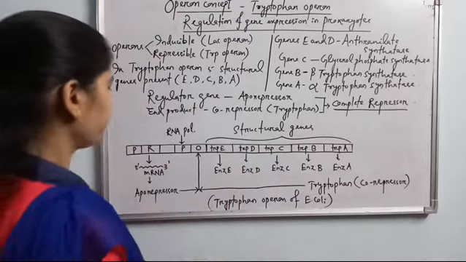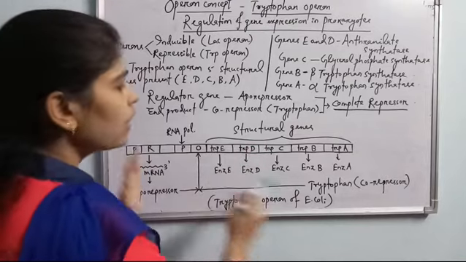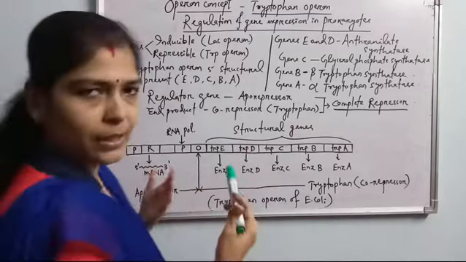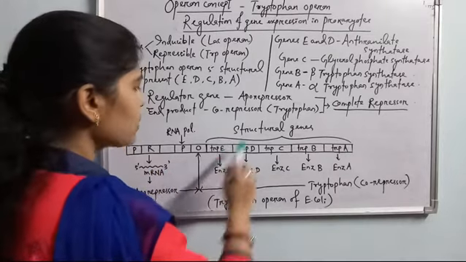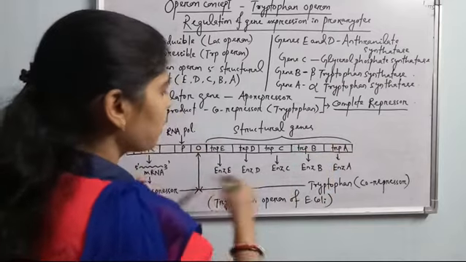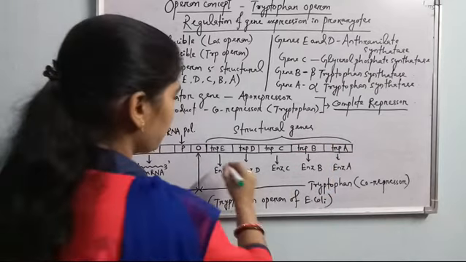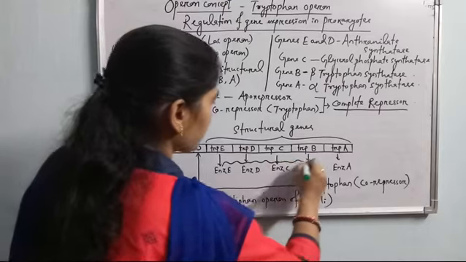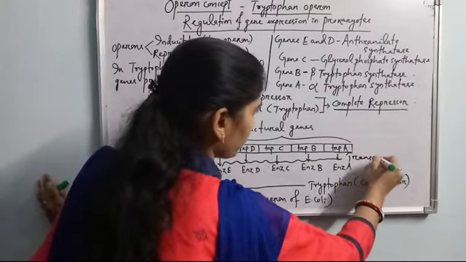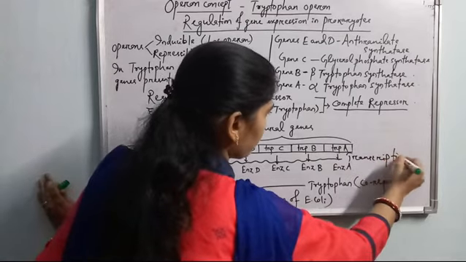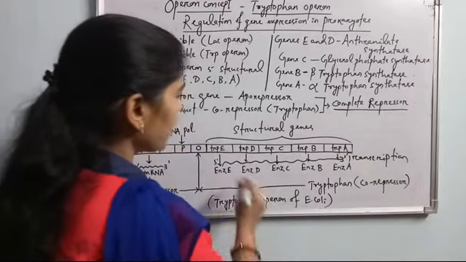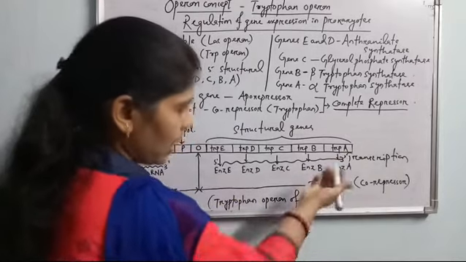So what happens when the tryptophan is needed inside the cell? Continuously this operon remains switched on. All these 5 different types of structural genes are transcribed, meaning the polycistronic mRNA is produced by the transcription, and this polycistronic mRNA produces the different types of enzymes after translation.